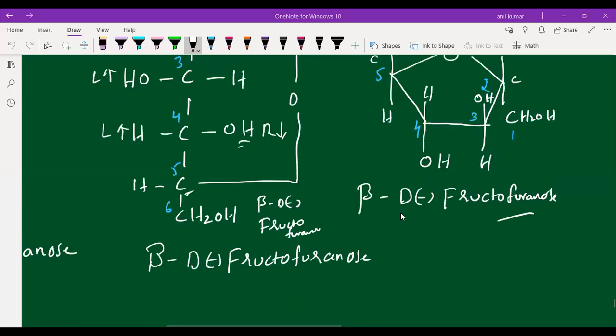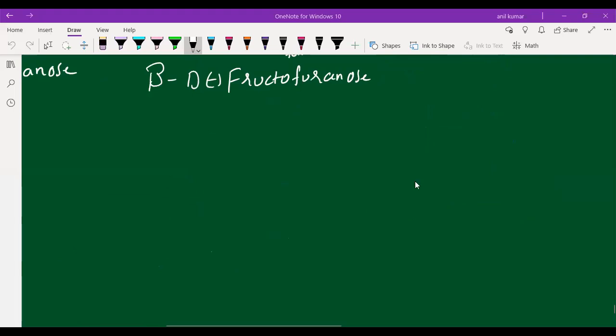Okay, students. Once again, I will draw the structure. One student is asking. Let us draw the structure. I will explain only one structure, either alpha or beta. Let me explain the alpha structure.